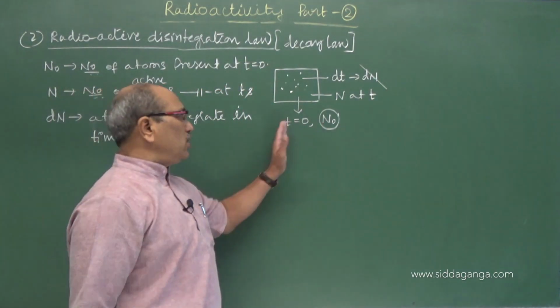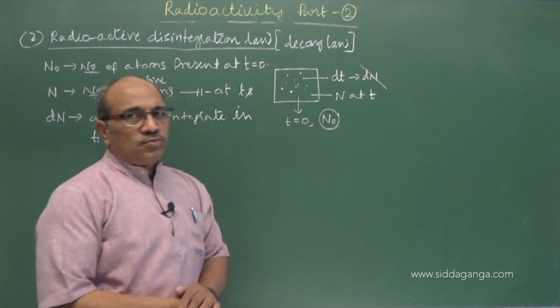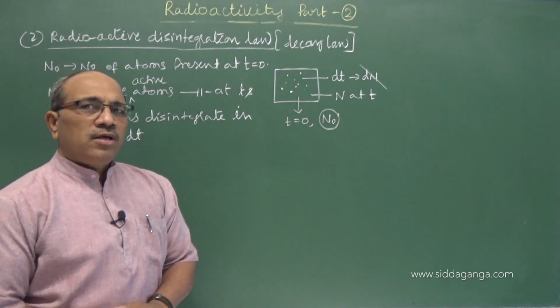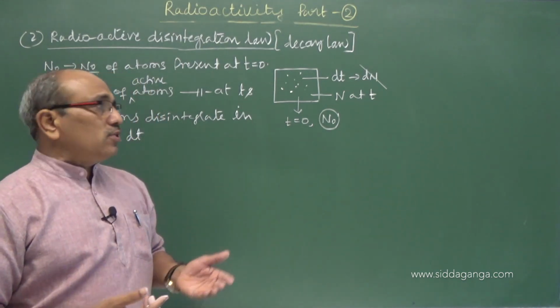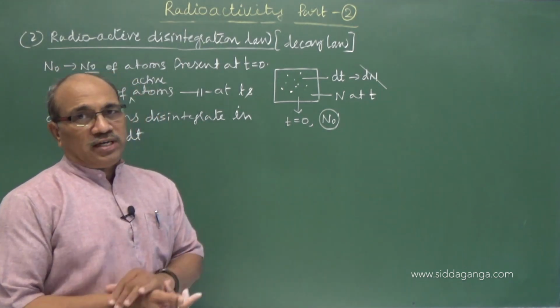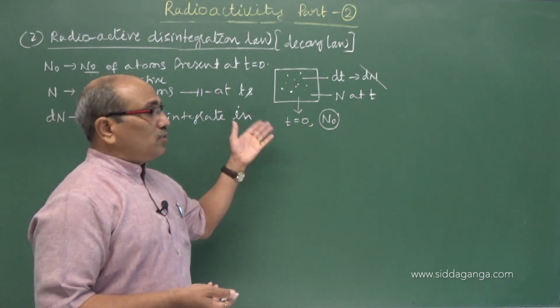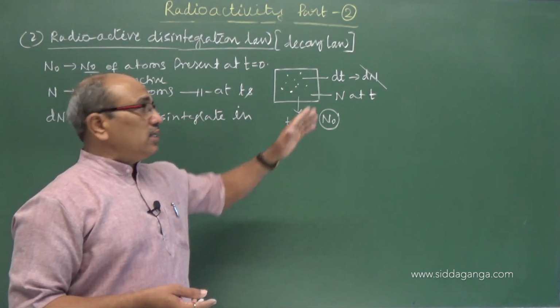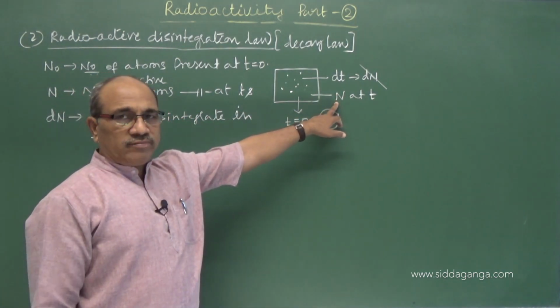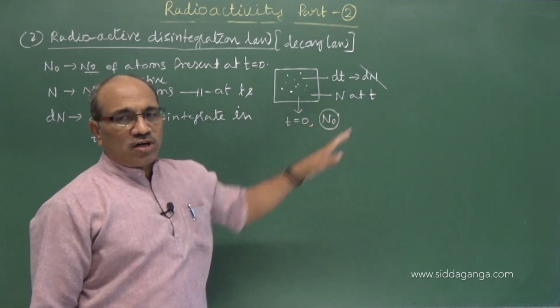Initially at time 0 there may be N0 atoms, say 1000 for example. When I started the experiment, the decay was continuing. It is not waiting for our reply or our order; it goes on spontaneously. When I started to count, the number of atoms present was N at a time t, maybe 12 o'clock.